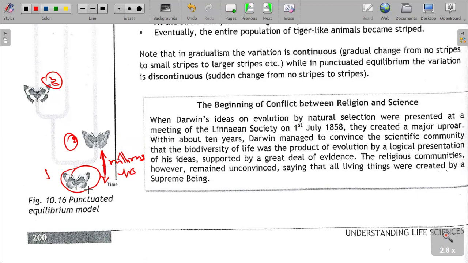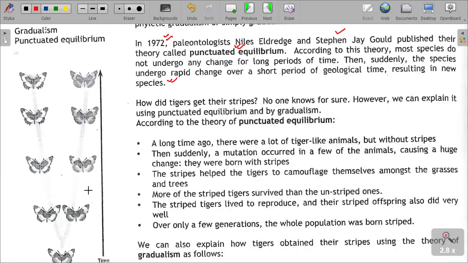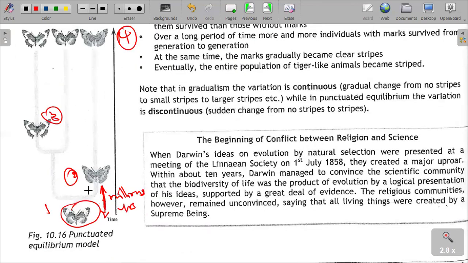There is a long period, millions of years, where there is no change, and then suddenly the species undergo rapid change over a short period of geological time that will result in what? In new species. This whole period of time there was no change. Organisms do not undergo any change over long periods of time. Suddenly, over a short period of time, there is a change which will result in a new species.